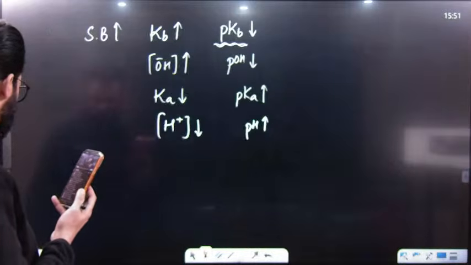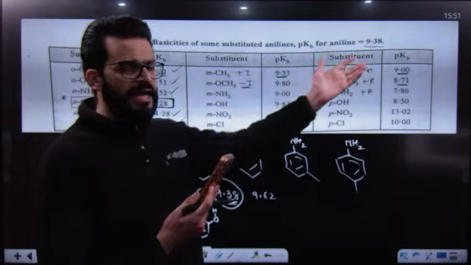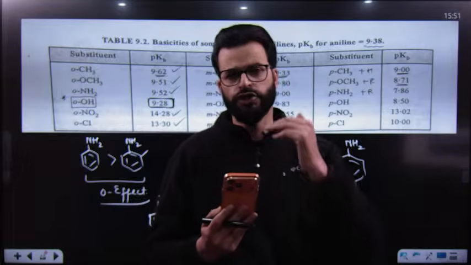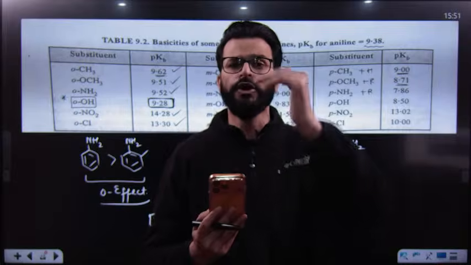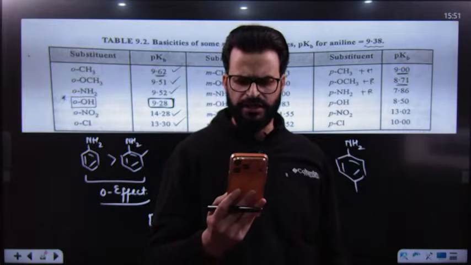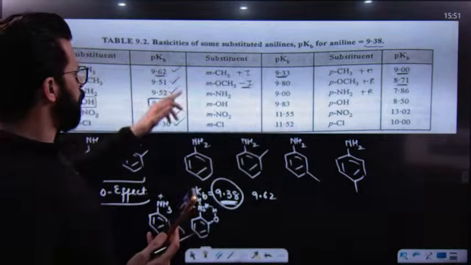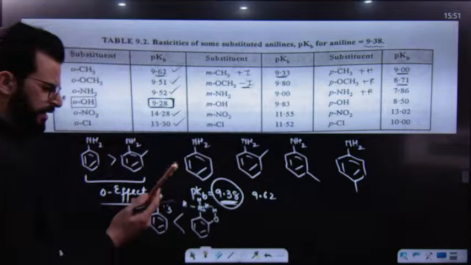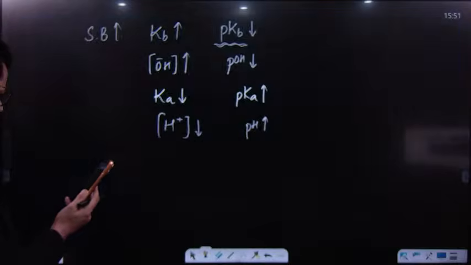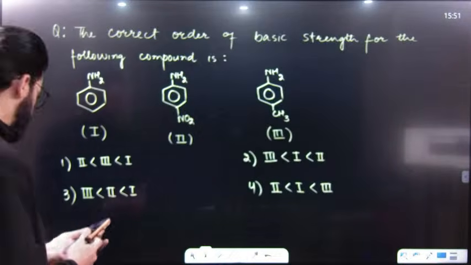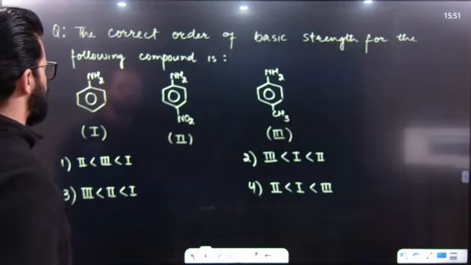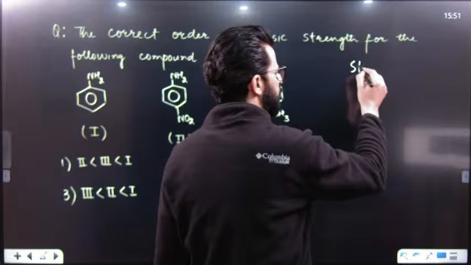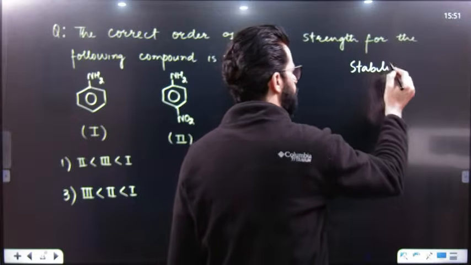Why not clear? Because these values are in front of you. Any base having a lesser pKb value is a stronger base. Any base which is having more pKb is a weaker base. So, strength of base is inversely proportional to pKb. So, pKb values are here, so you can write down the answer. This is very, very simple. Now, after that, let us try to answer these questions. Before answering these questions, you can also use this trick.